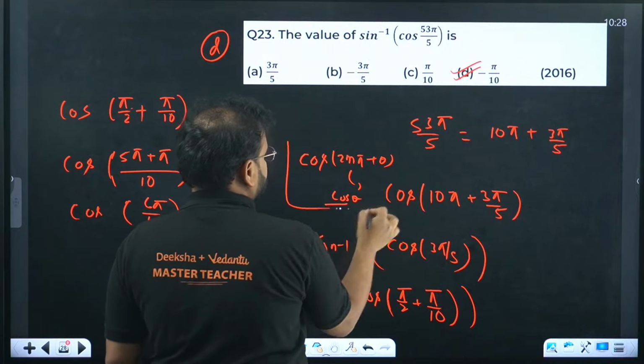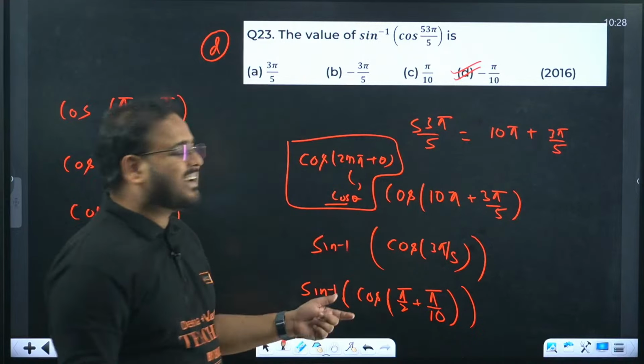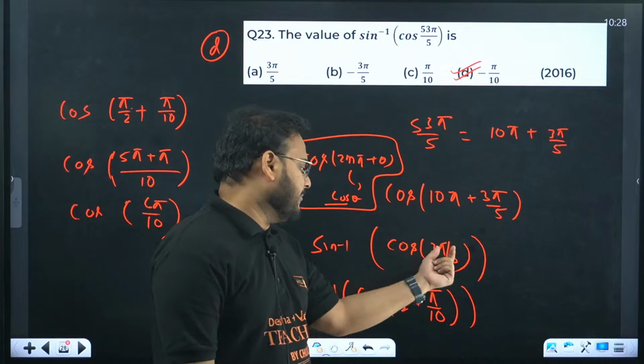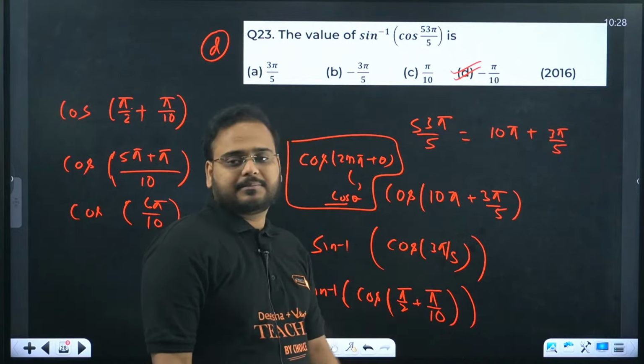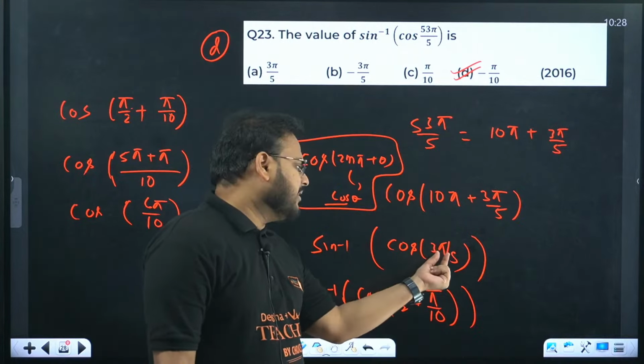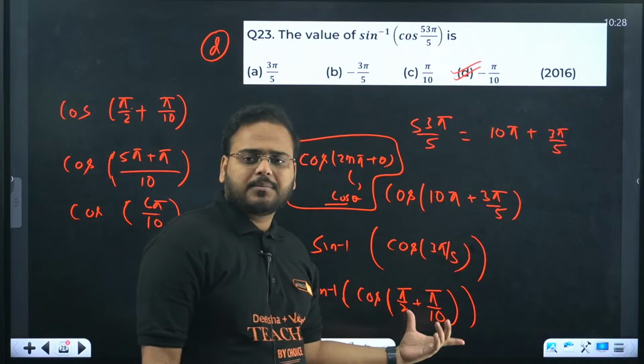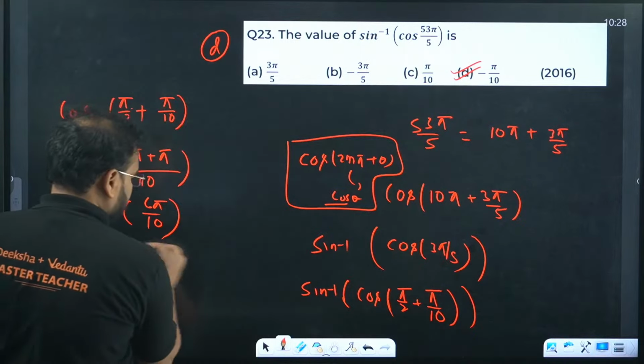So I get this as cos 3 pi by 5. Write 3 pi by 5 as pi by 2 plus pi by 10, simply dividing this angle in this way.